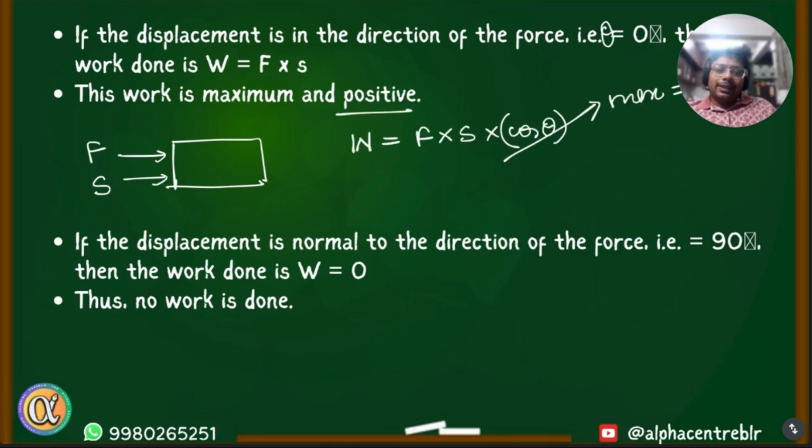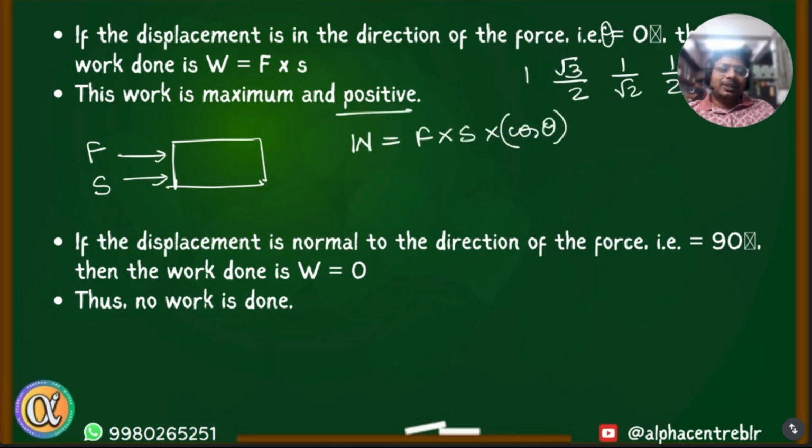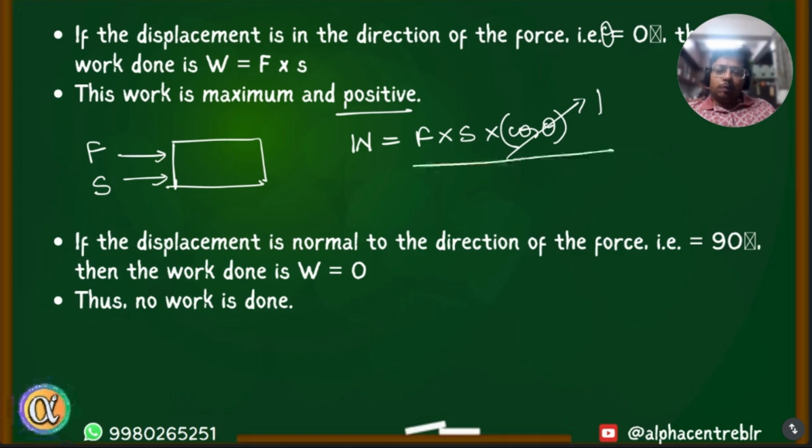Maximum value of cos theta is 1. So cos value fluctuates between plus 1 and minus 1. Cos 0 degree is 1, and cos of 180 degree is minus 1. So since this is maximum 1, maximum value of this product would be f times s, right?